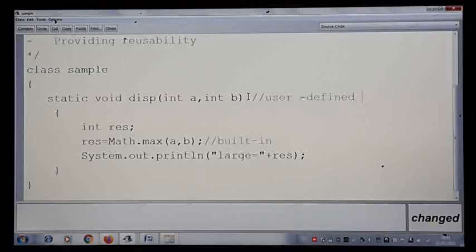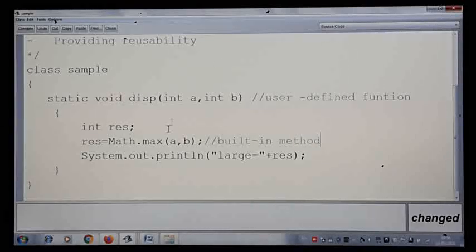We are writing this function, you can say function or a method. What method have I written here? Void display is my own method. So we are the user, it is a user defined function, and this function is calling this statement. We are invoking the built-in method.